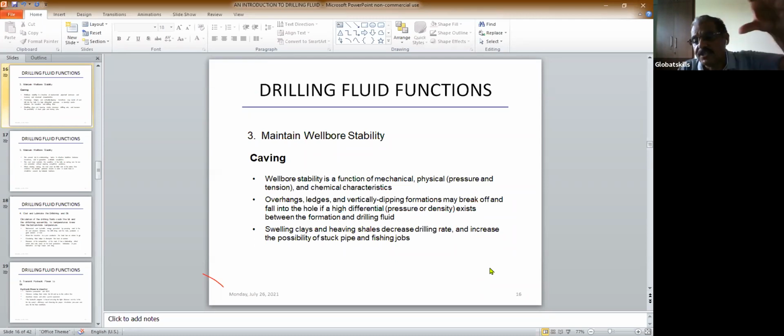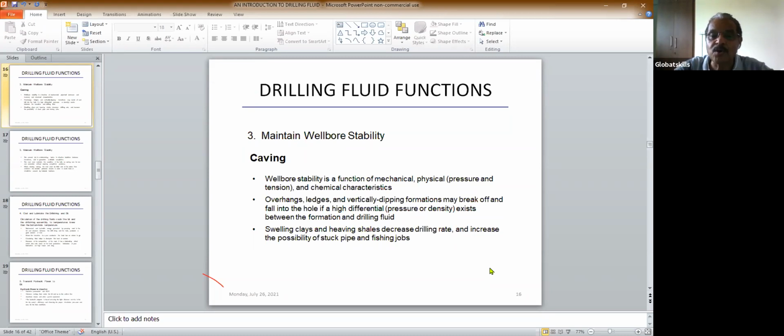Suppose you are using a water-based mud, the main phase being water, and when this water comes in contact with the shale, it starts swelling. When it starts swelling, after a certain time, it falls down.